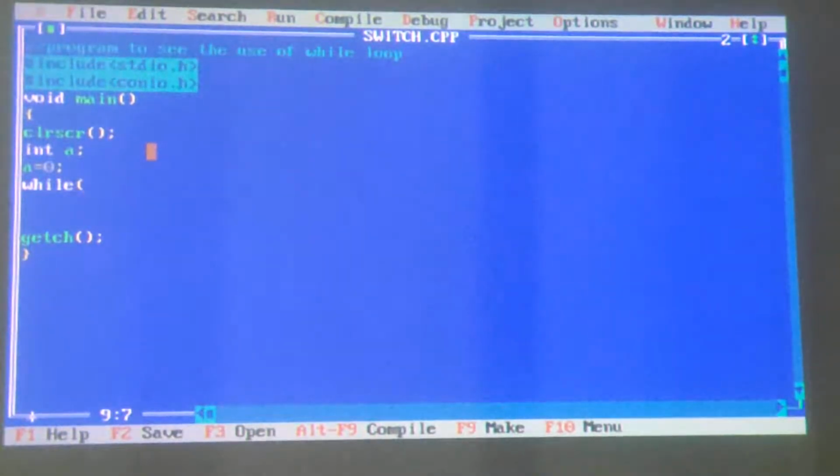While a is less than, here you have to write how many times you want to repeat the same action. If you want to run the loop 5 times, you write 5 here.